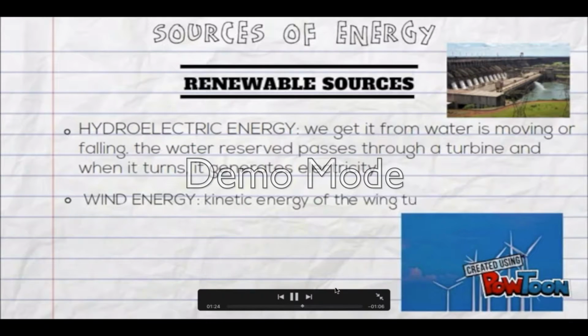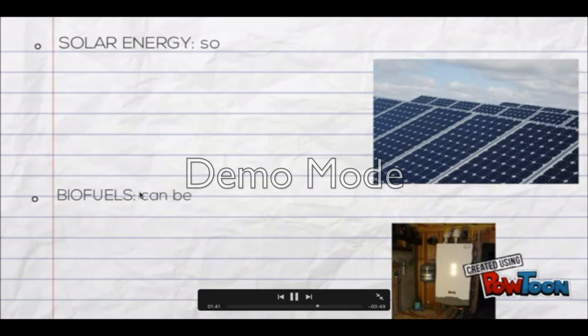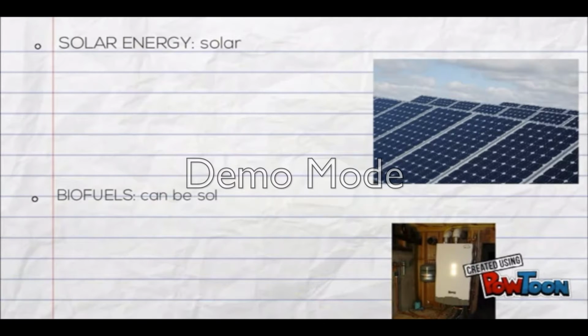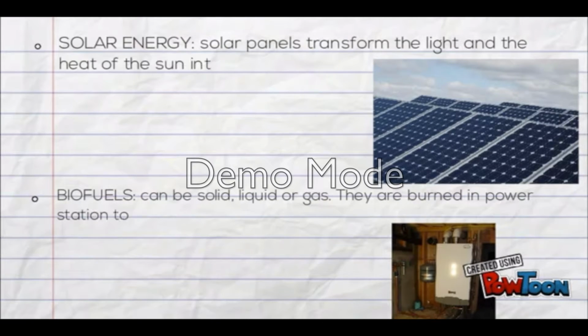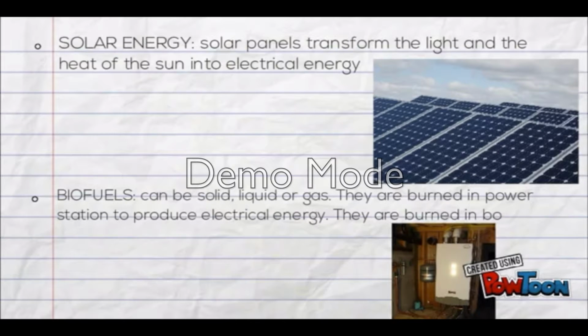There are some sources of energy. We have renewable sources and non-renewable sources. Hydroelectric energy, we get it from the water, moving or falling. The water reserve passes through a turbine, and when it spins, when it turns, it generates electricity. And with the wind, you can find those on land. The wind activates the turbines and it generates electrical energy. Also we have solar energy, because solar panels transform the light and the heat of the sun into electrical energy, as I told you before.